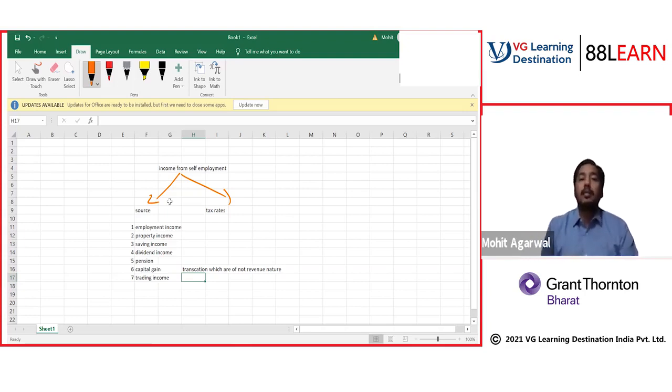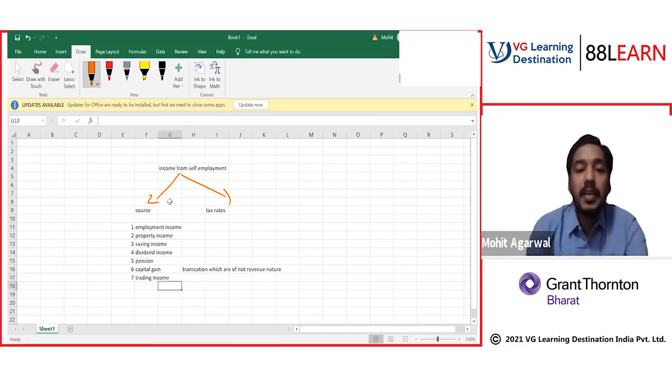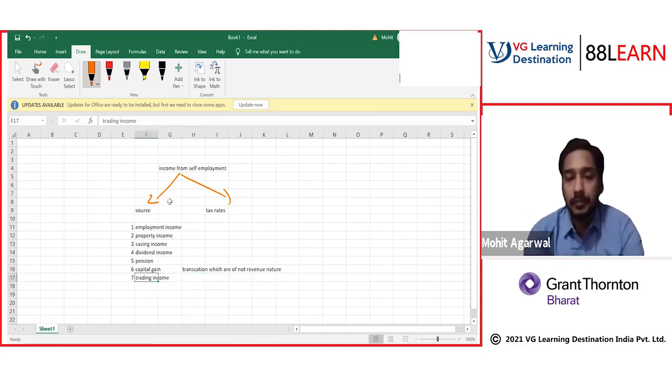Now, if you sell your car and you get any gain or loss on that car, it will be treated as capital gain or capital loss. A sale of that laptop or mobile is a capital gain or capital loss. But if someone has a business of buying and selling cars, or dealing in laptops and phones, then it will be treated as trading income, everyone.